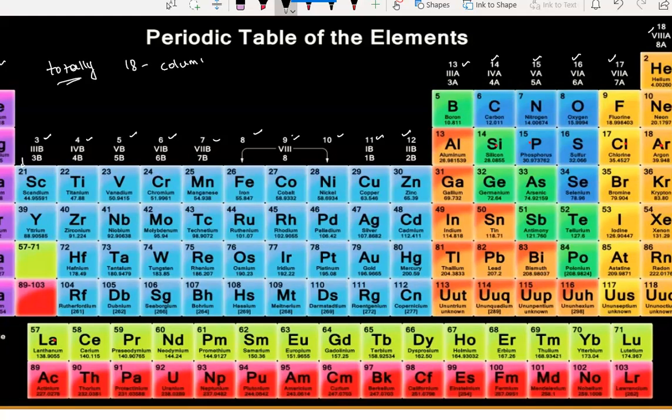18 columns means if you start writing numbers like this, it is a column only, right? This is a column. If you start writing numbers horizontally, it becomes a row.